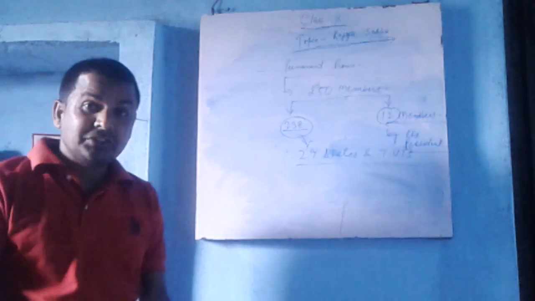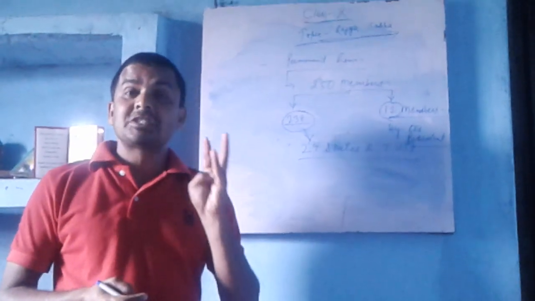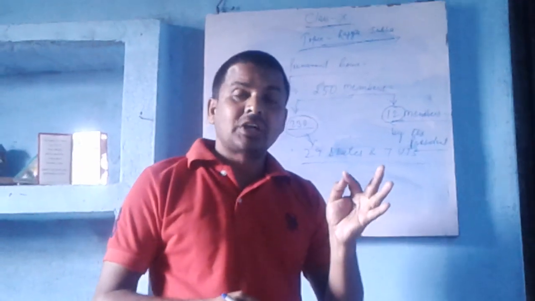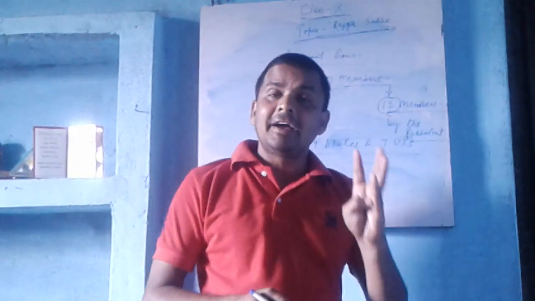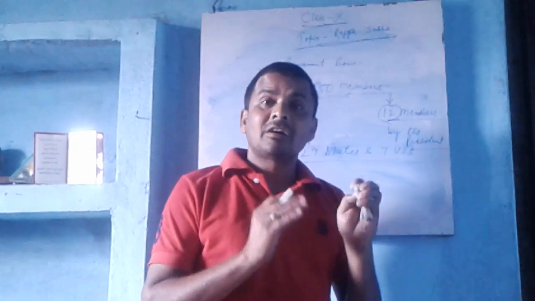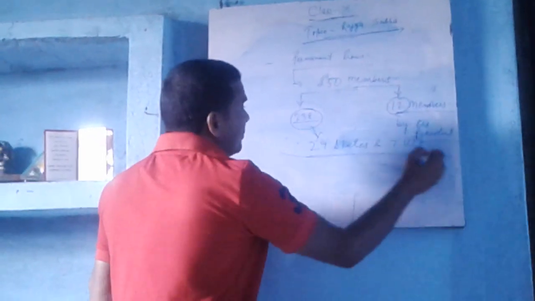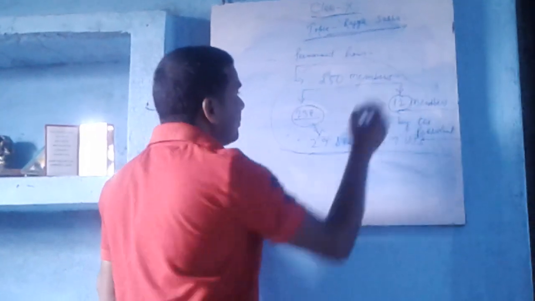Now who are the 12 members? Those who have special knowledge in the field of art, literature, science, philosophy, politics and society. They are directly nominated by the president.